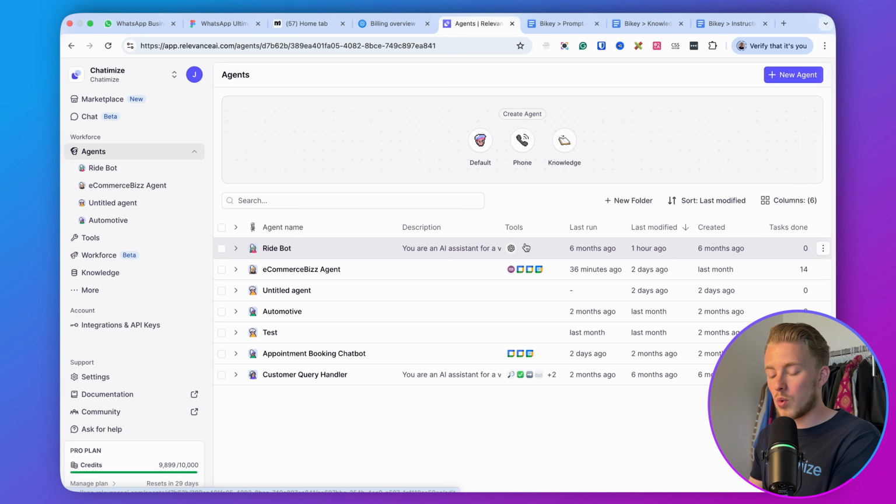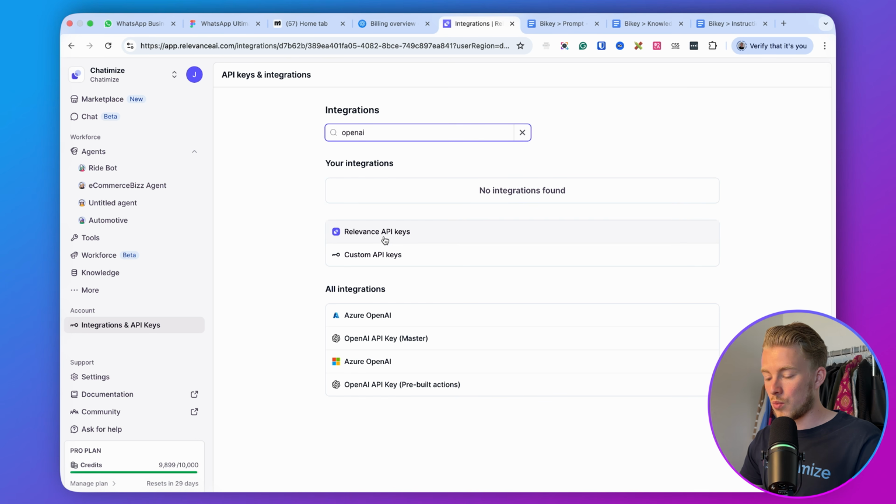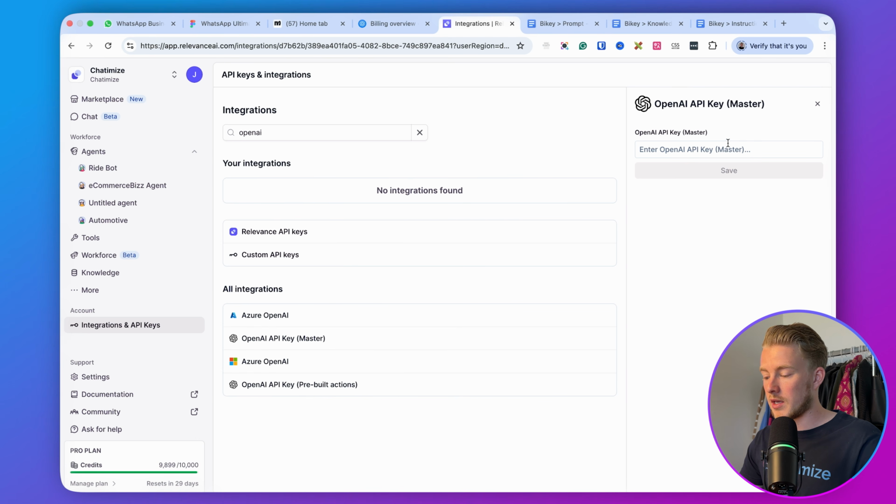And once you're logged in, what's very important is that you go here to integrations and API keys. And then you search here for OpenAI. So here we choose OpenAI API key, and here we can add our OpenAI API key. The reason we do this is that then we use fewer credits on our Relevance AI account, and Relevance AI basically becomes cheaper.